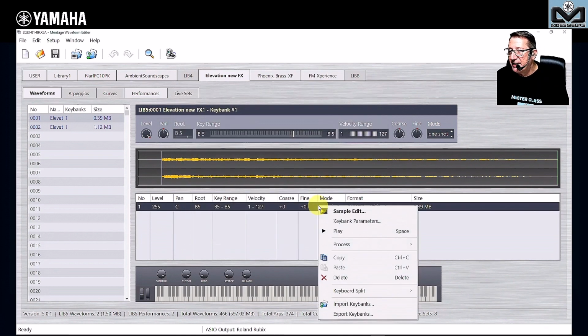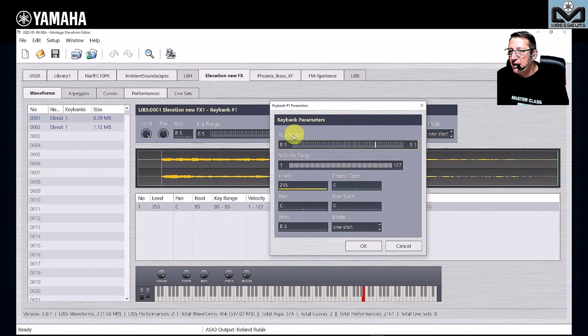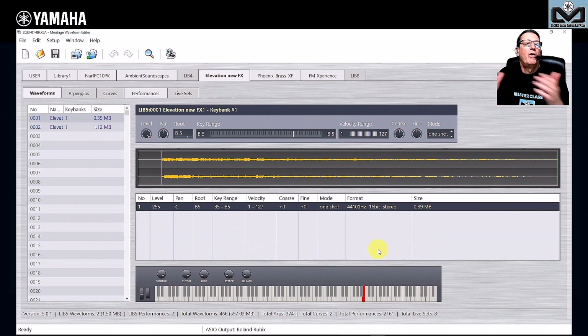And other things you cannot do on Montage and Modx that you can do here. Key range, velocity, level, of course. All of this, even this one, I think you can do on Montage and Modx, but not this. You cannot set loop on Montage or Modx. You cannot set reverse. You need to do this on your computer. Okay, you can say to me, yes, there are some other free programs I can do this with. Yes, but here you have all in one.